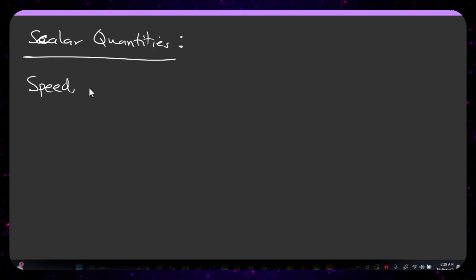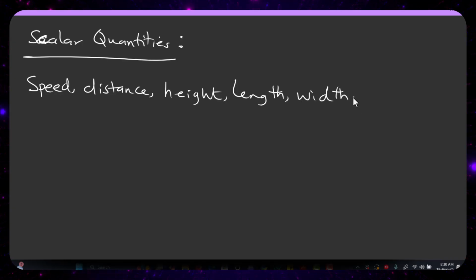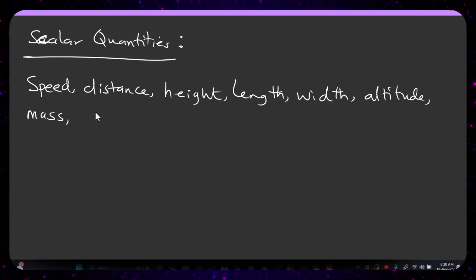We also have examples like distance as part of it. We have height. Then we also have length. We have width. We also have altitude. We also have mass. Take note of all this. We have mass because whenever you talk about mass, the elementary entities in a body and whatever makes up a body do not have direction.